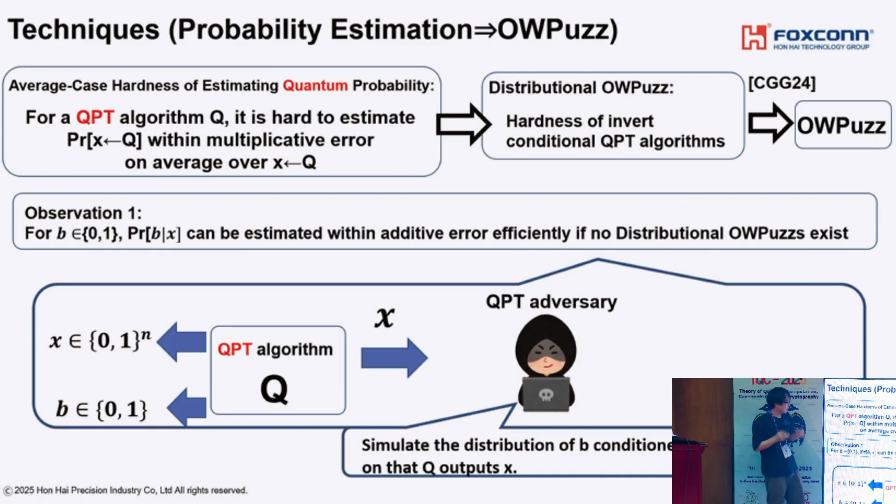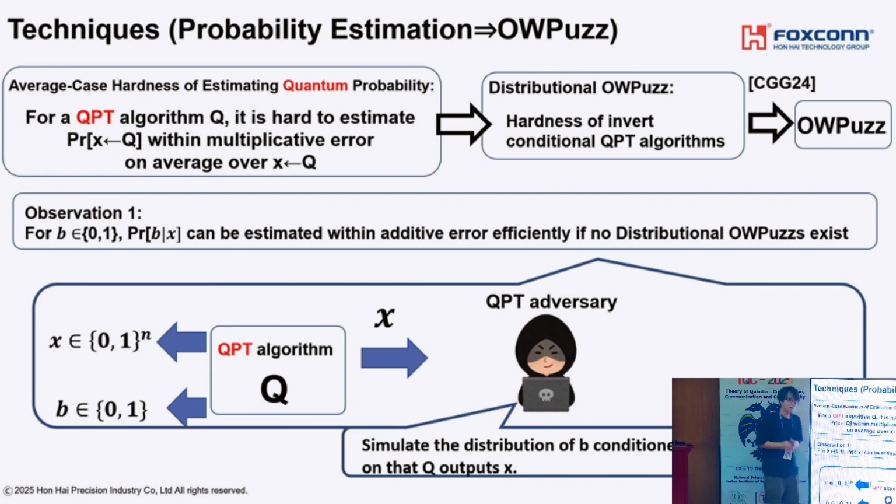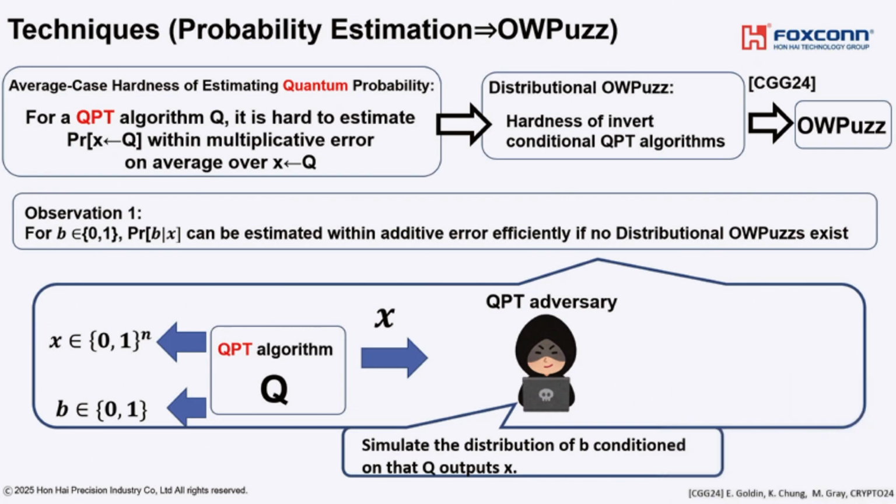So if there does not exist a distributional one-way puzzle in our world, this roughly means that we can simulate any conditional QPT algorithm. So by using this, it seems possible to estimate this value, right? By running this adversary many times. So that's the intuition why the first observation follows.